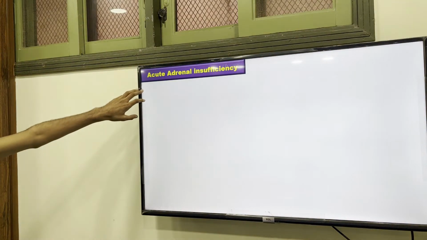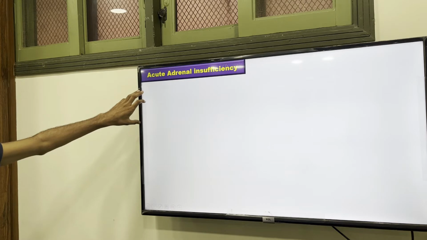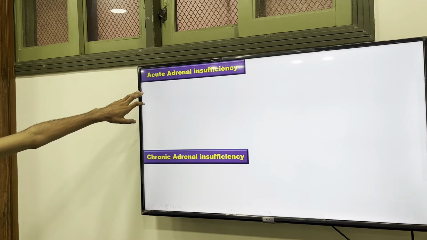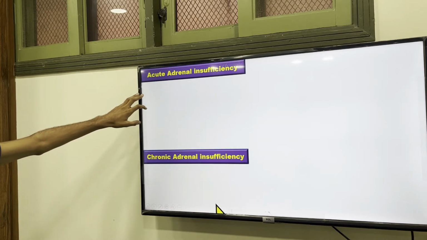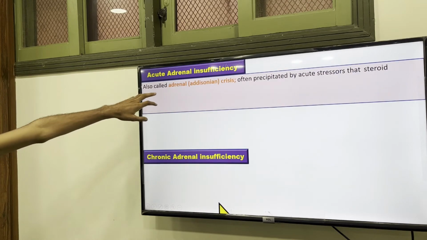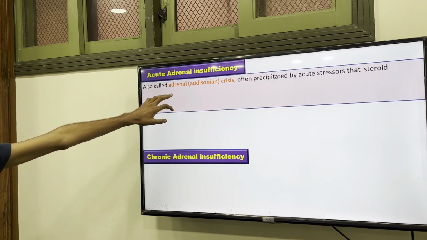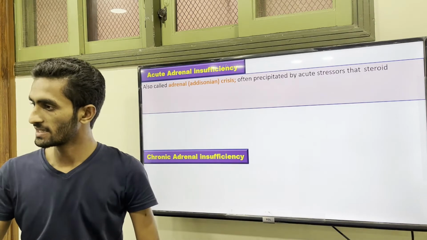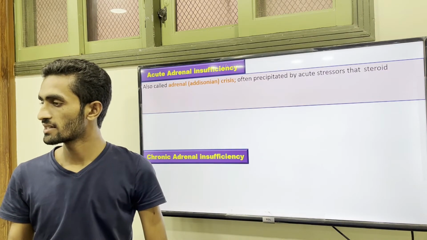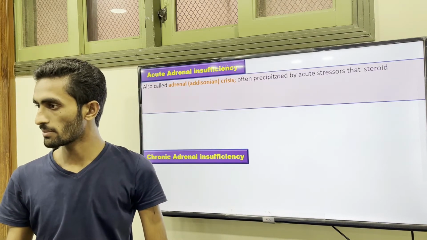So there is acute adrenal insufficiency and the chronic one. These are actually types of primary insufficiency. In acute, the adrenal crisis, the adrenal function is not gained back, so they have a stress problem.